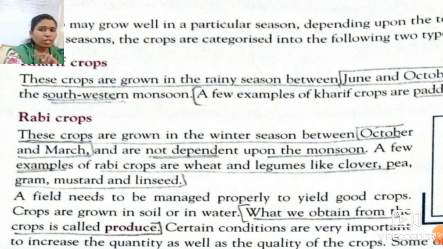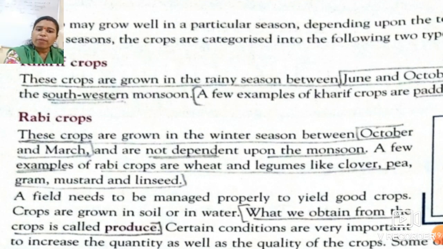Okay students, again, what is the difference between them? Kharif crops require the southwestern monsoon, that means they depend on the monsoon, while the rabi crops do not depend on the monsoon. Got it, the basic difference between the kharif crop and the rabi crop. If any question is asked on this topic, suppose, what do you mean by the kharif crop? What are the examples of kharif crop? Or the season from June to October, which crop is grown? Kharif crop. So in this way, you have to know what the kharif crops and the rabi crops are.